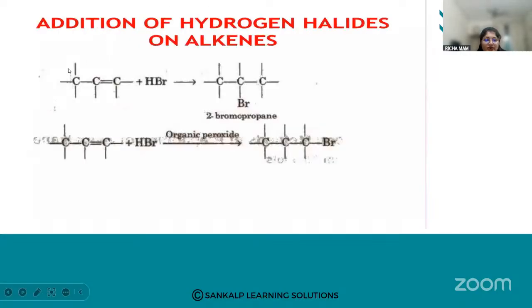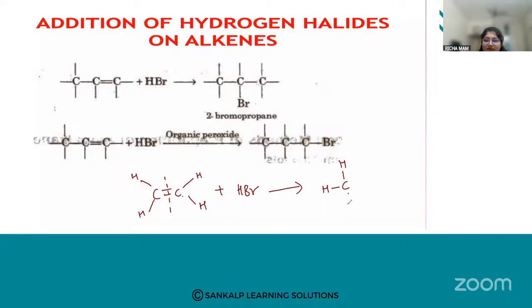Then very important. When you have an alkene and you want to add a hydrogen halide, across the double bond the number of carbon atoms is the same, right? So how will the addition take place? At any one carbon, hydrogen will be added, and at the other carbon, the bromide will be added. So this is the addition product. This is the addition of the hydrogen halide taking place.